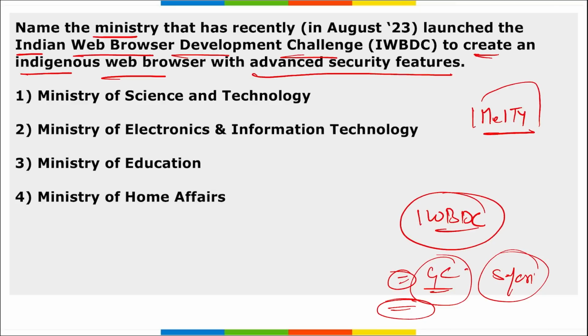And for the same, they launched this campaign, this program, the Indian Web Browser Development Challenge, and it was to create our own indigenous web browser with advanced security features, right? The total prize money of this challenge was 3.41 crore rupees, and the winner will receive a prize of 1 crore and ongoing support for the future development of their browser. So the right option here becomes option second.